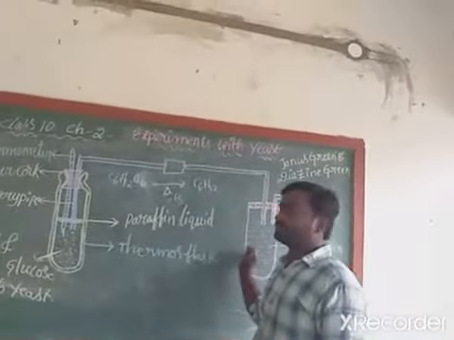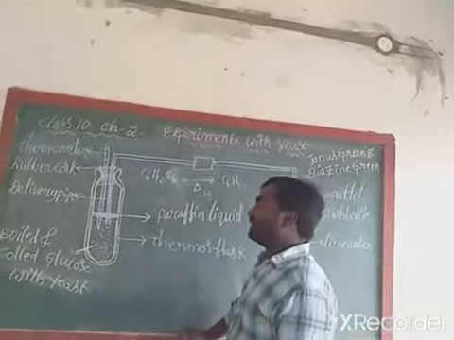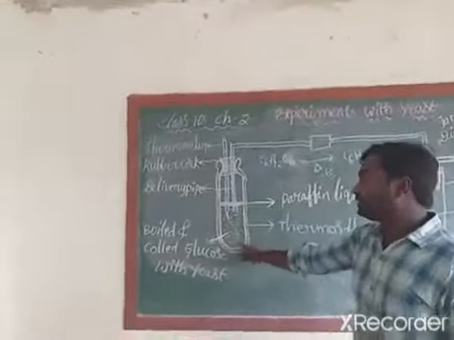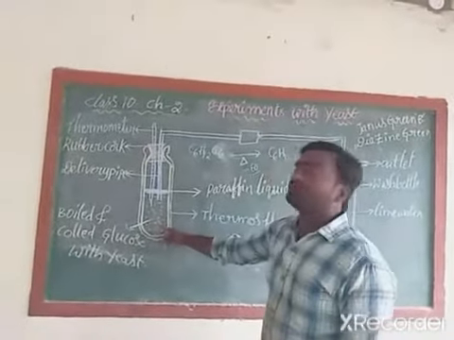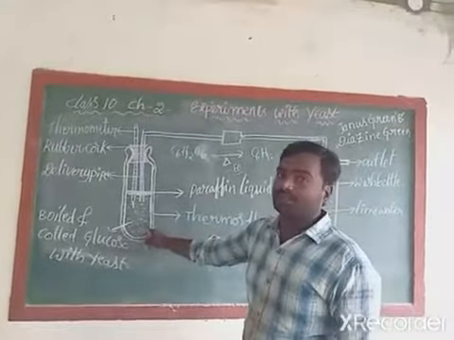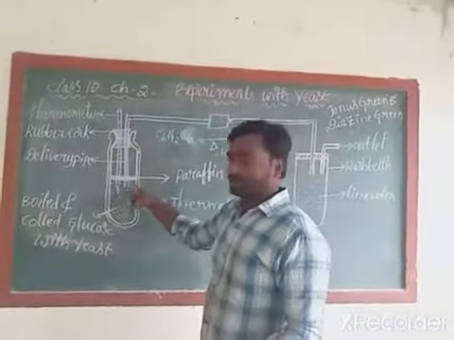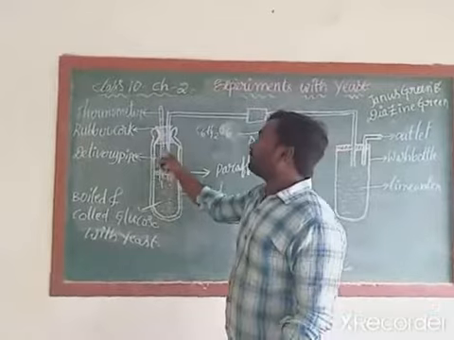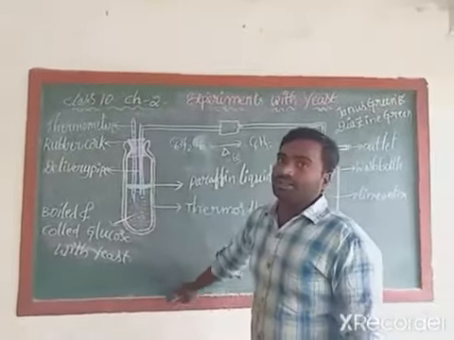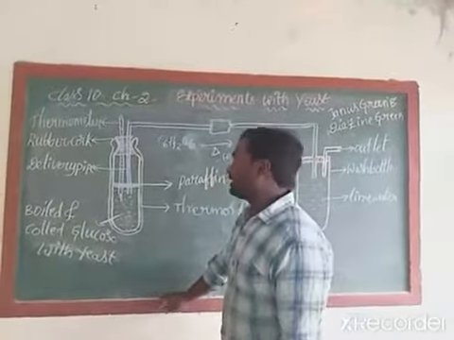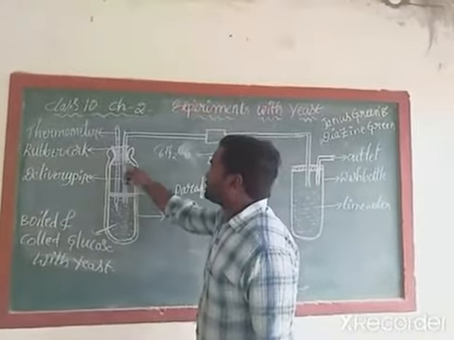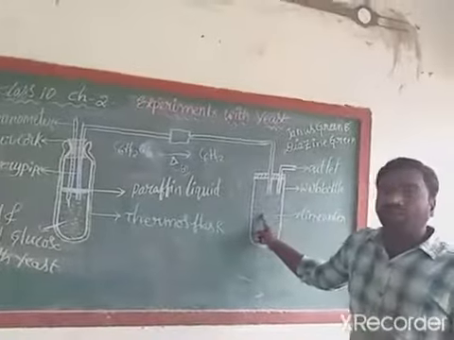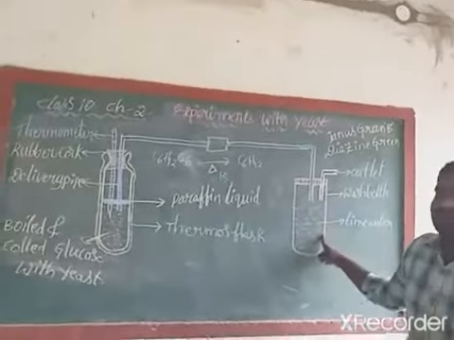Wait for a few hours. After a few hours, what will happen here? We added yeast powder to the glucose solution. This yeast can perform anaerobic respiration and it releases carbon dioxide. Because of the release of carbon dioxide, what will happen? Temperature in the thermometer gradually increases. At the same time, the released carbon dioxide moves through this delivery tube and enters the wash bottle and finally reaches the lime water.